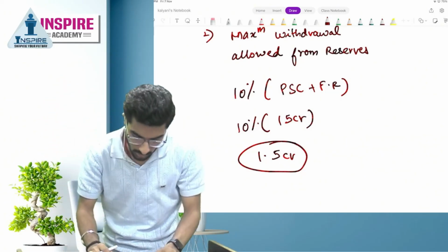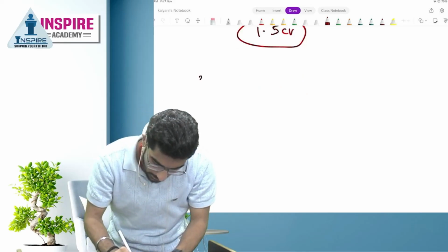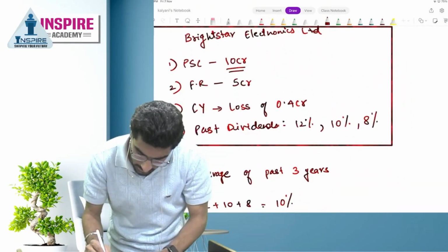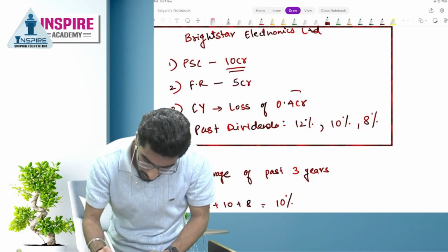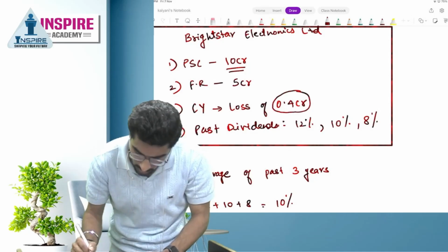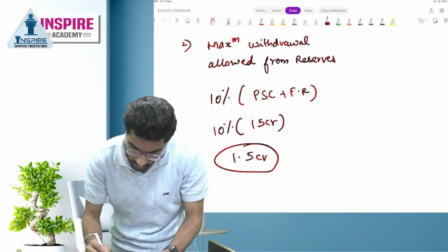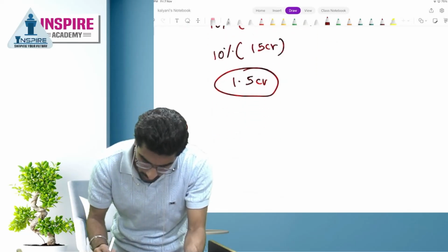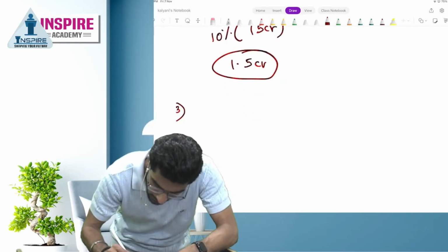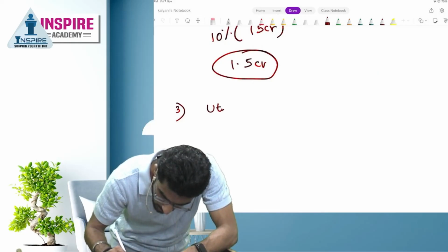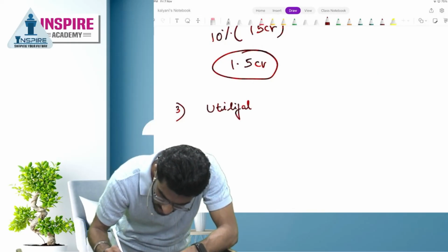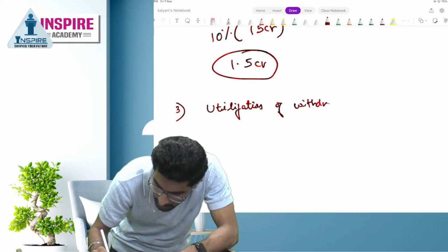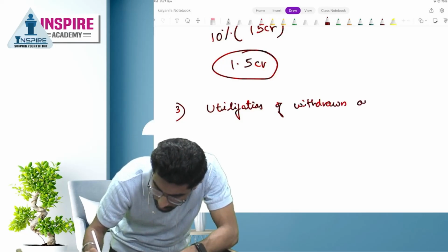Yes or no? Now we know that there is a loss of 0.4 CR. So the company has to now utilize the withdrawn amount for loss set off. Next is utilization of the withdrawn amount.